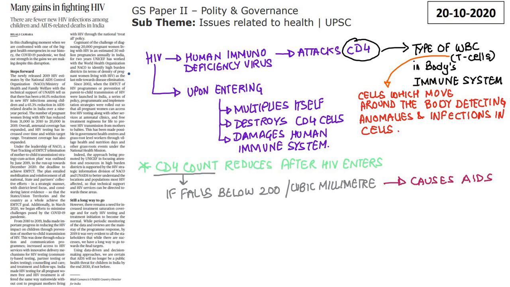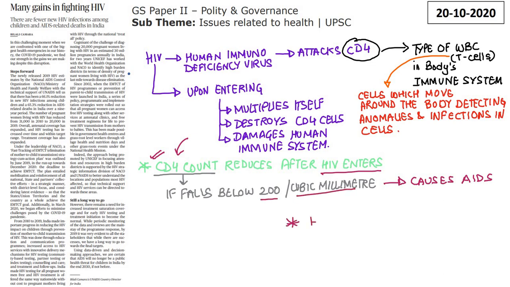So upon entering, when the HIV enters, it attacks CD4 and it multiplies itself. It destroys the CD4 cells and it damages the human immune system. And CD4 count reduces after HIV enters. But if this CD4 count, that is the number of cells, if it falls below 200 cubic millimeter, it causes AIDS.